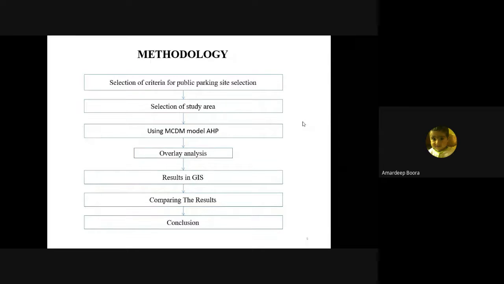Actually, I want to ask whether you took all these parameters into consideration while doing this study, or are you just looking at the attraction points? Those parameters we have not considered at the moment. We manually surveyed where these facilities are present, and we transferred them onto a map, and then we did the analysis.